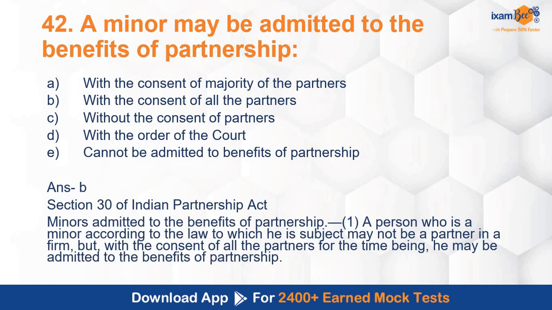Section 30 of Indian Partnership Act deals with minors admitted to the benefits of partnership. A person who is a minor according to the law to which he is subject may not be a partner in a firm, but with the consent of all the partners for the time being, he may be admitted to the benefits of partnership. He will not be a partner, he will not have any liability as such, personal in nature, but he will be admitted to the benefits of the partnership. उसका जो शेयर है उसमें से liability exercise हो सकती है, no doubt in that.